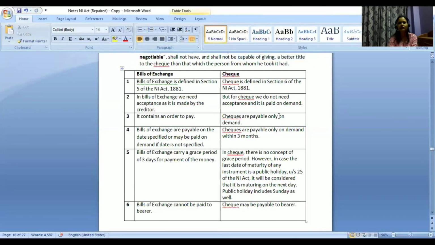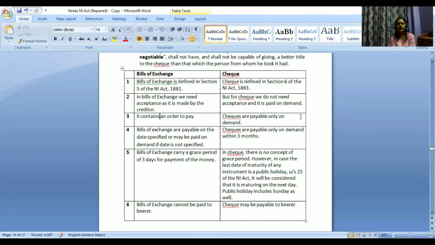But in case of check, it will be only on demand. Unless and until I am demanding, it will not be paid. It does not matter that there is a validity fixed, date is mentioned or anything like that. It has to be demanded, then only it will be paid by the bank.